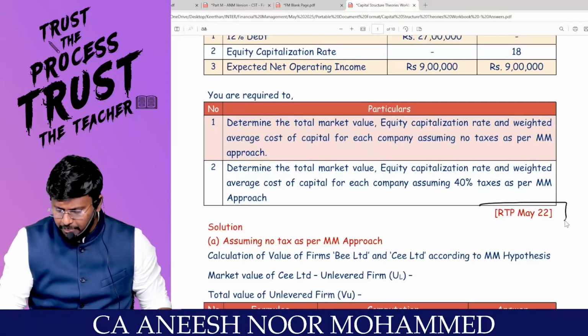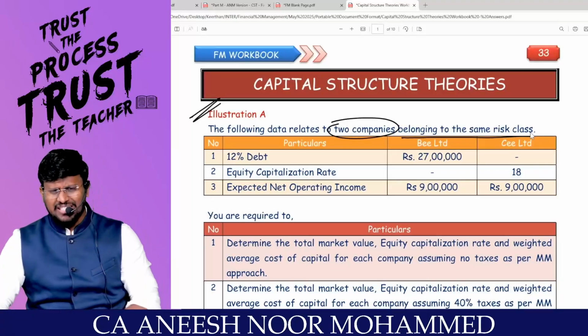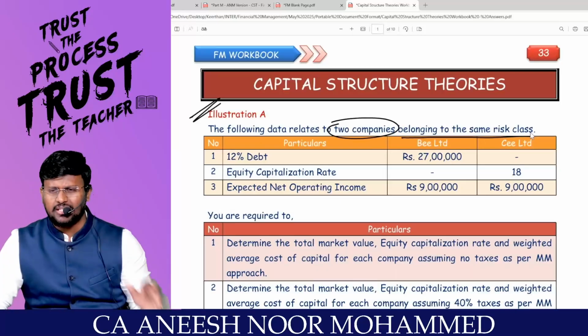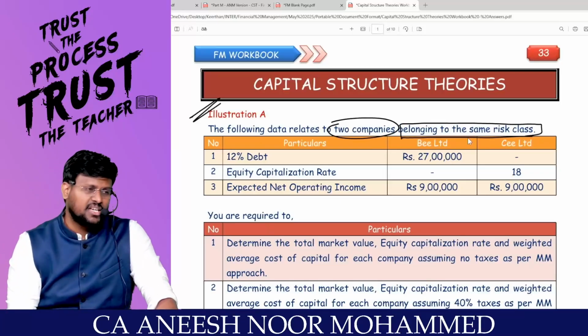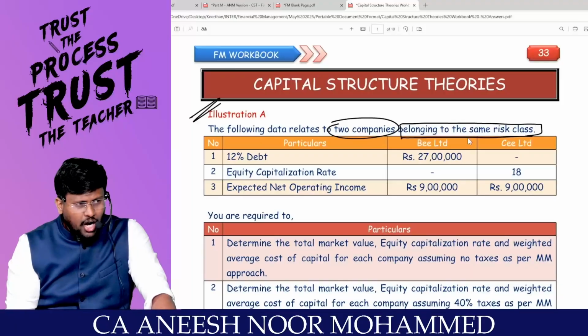This is an RTP May 2022 question. The following data relates to two companies belonging to the same risk class. Yes, when two companies are alike in all aspects except capital structure, will the value of the firm change or not is the question. Correct, sir? They are of the same risk class. Sir, when two firms are alike in all aspects only.